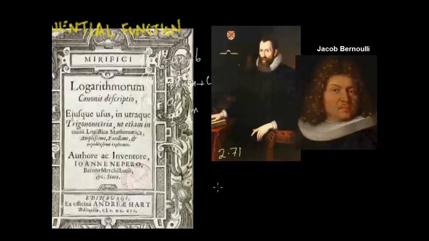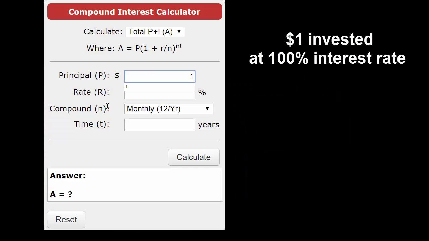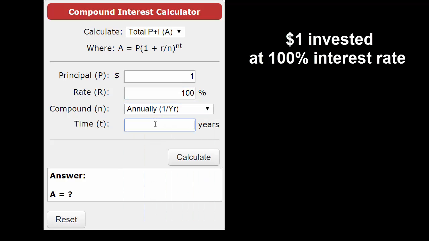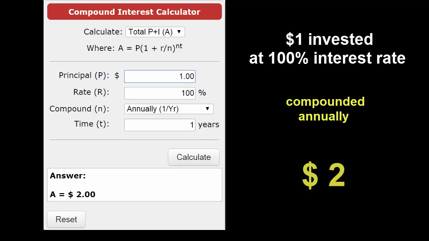and he came up to the very accurate approximation to this magic number. How did he do that? He was thinking about the ultimate investor's dream. Suppose you put $1 in the bank, and the bank is going to give you 100% interest. Now, in simple interest, you'll get 100% interest once at the end of the year. So 100% of $1 is 1, so you get a total of $2.